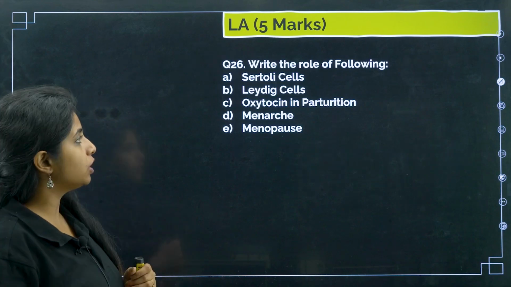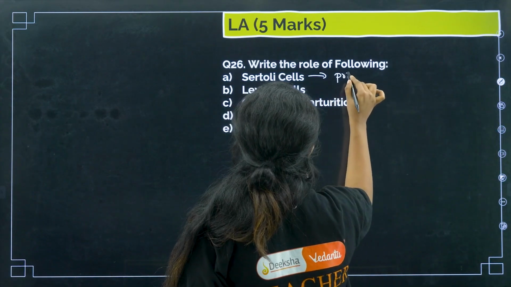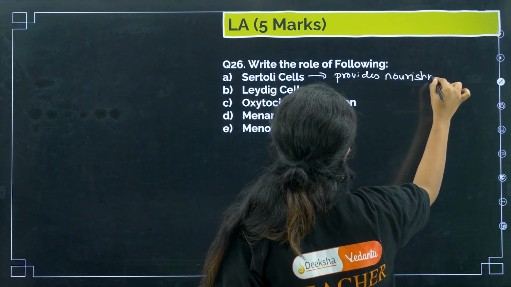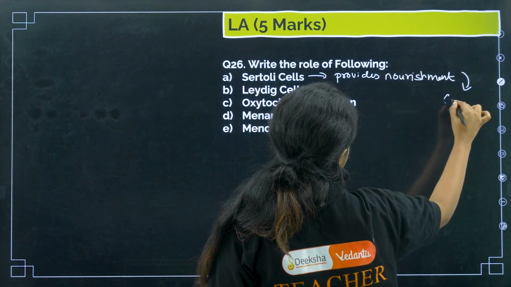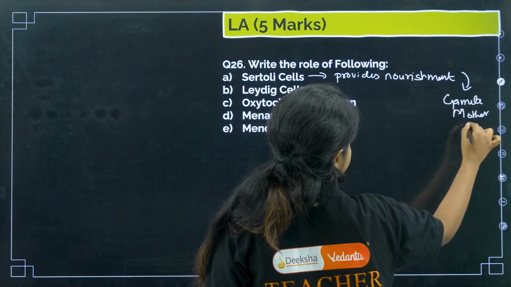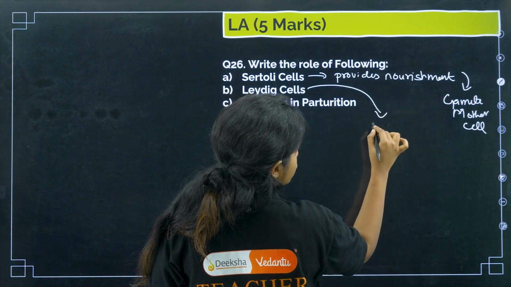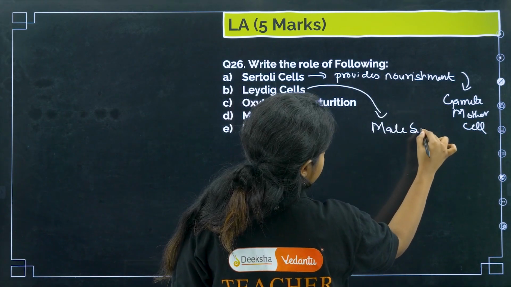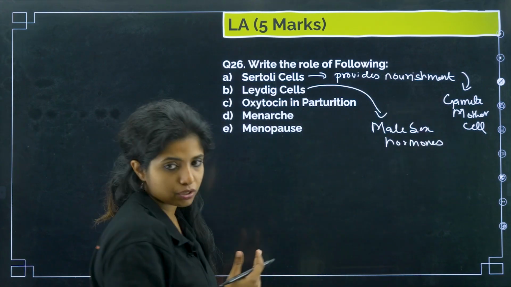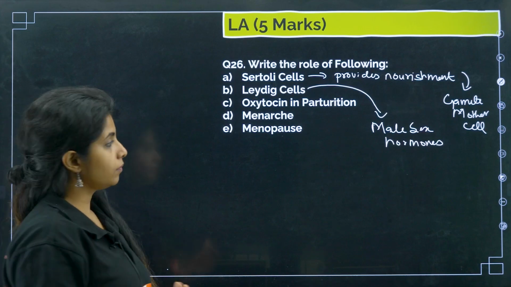Write the role of the following. Sertoli cells. What does Sertoli cells do, children? I told you it provides what? Nourishment. To whom? To the gamete mother cell, that is spermatogonia. Okay. Leydig cells, what do they do? Leydig cells help in the formation of male sex hormones, which are testosterone, or basically androgens. Under androgens comes the main hormone, which is testosterone.